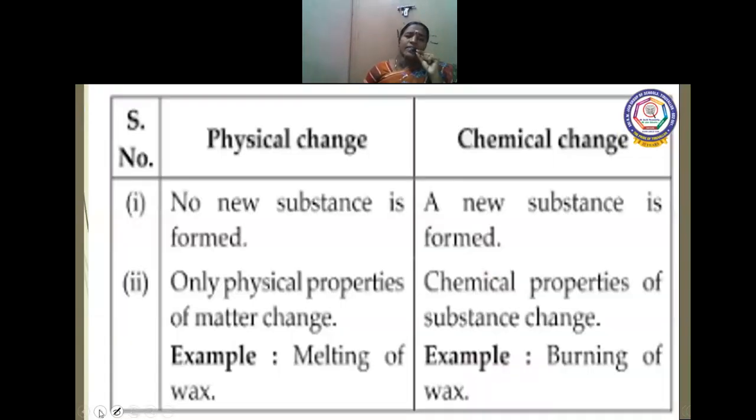There is a difference between physical and chemical change. No new substance is formed in a physical change; a new substance is formed in a chemical change. Only physical properties of matter can be changed in a physical change. Chemical properties of the substance change in a chemical change. Melting of wax, burning of wax.